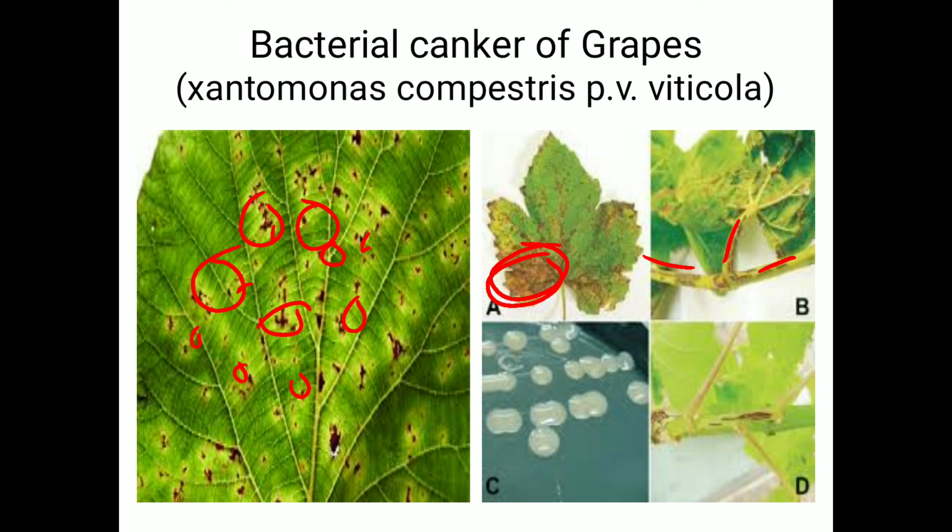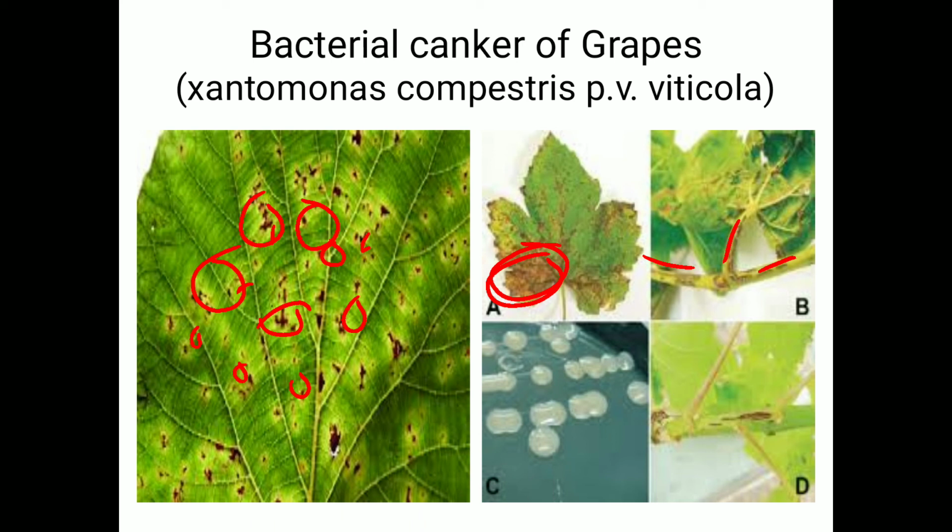Then regarding perpetuation, the primary source of infection is the alternate host, for example neem, mango or Phyllanthus maderaspatensis, and the secondary source of infection is through wind or splashed rain. Regarding management strategies, we have to destroy the infected plant material and use disease-free cuttings.